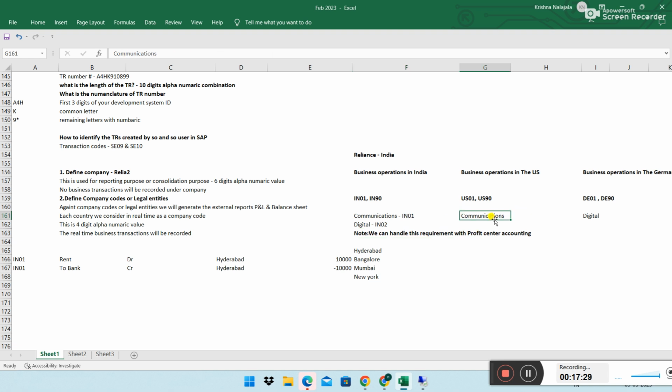This is important to know. In real time, we cannot simply create as many company codes as we want. Why? If you have many company codes, maintenance-wise it's a problem, right? That is the reason we have to use the right functionality based on the requirement, and we have to guide the customer. Maybe you guys need not worry about that. That is high level, like the solution architect and end-to-end implementation lead, who will take care with 10 years and more of experience. You guys need not understand that deep, but it's better to know it. I'm telling you in a realistic way.